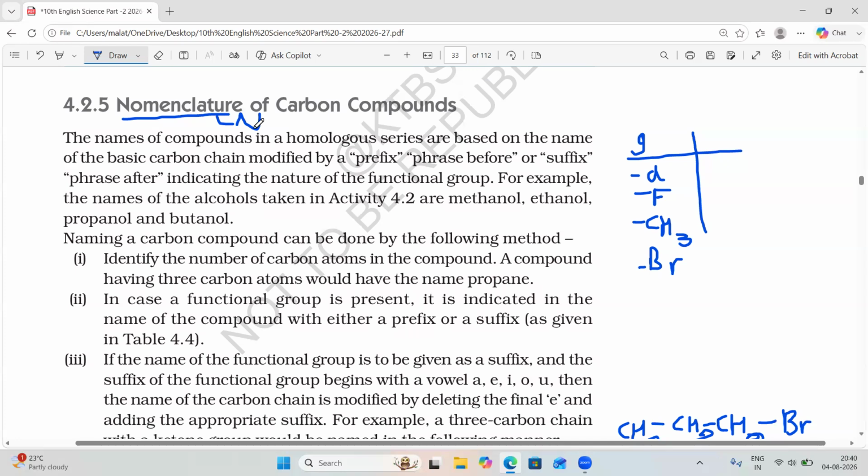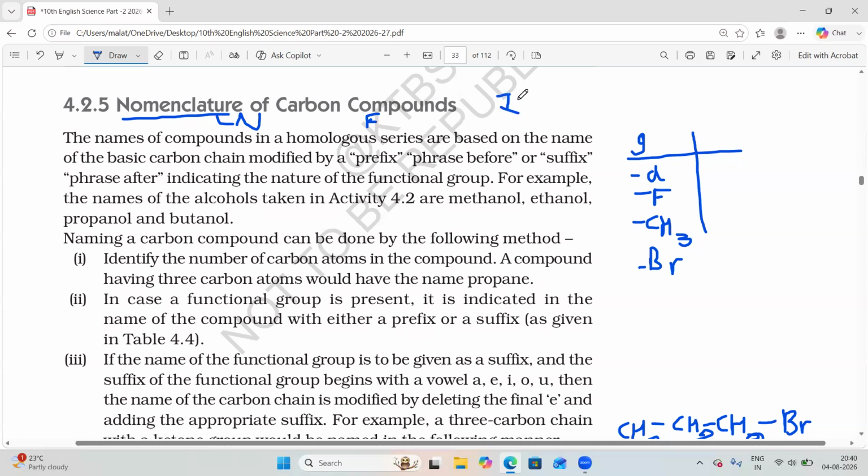Carbon compounds have functional groups present in them. Based on those functional groups, we should name the organic compound. This naming we also call IUPAC nomenclature.